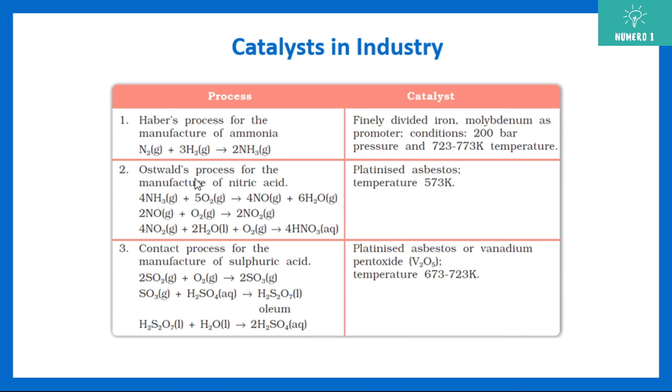In Ostwald's process, for the manufacture of nitric acid, we use platinized asbestos, and the temperature is 573 Kelvin. In the same way, in the contact process for the manufacture of sulfuric acid, H2SO4, we use platinized asbestos or vanadium pentoxide, V2O5. The temperature is approximately 700 Kelvin.